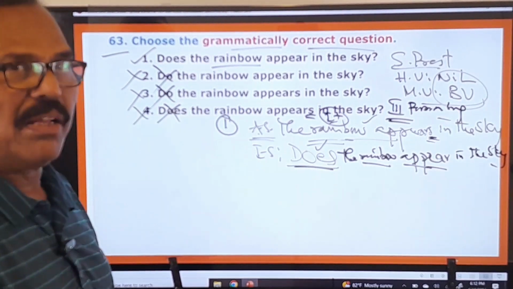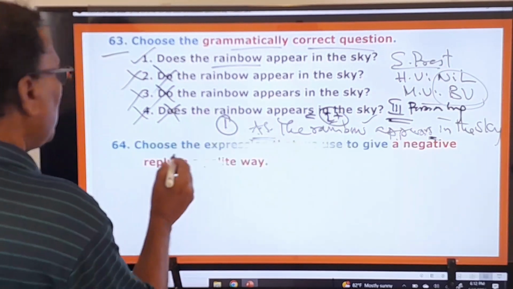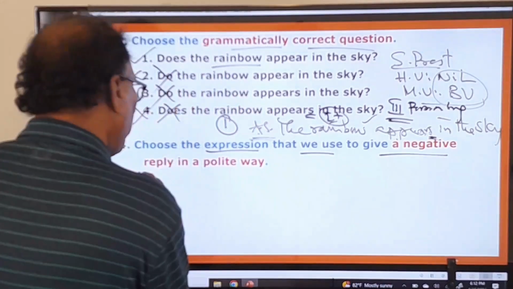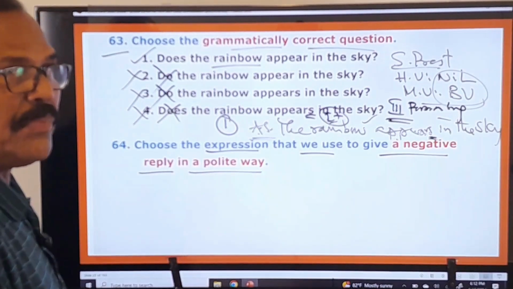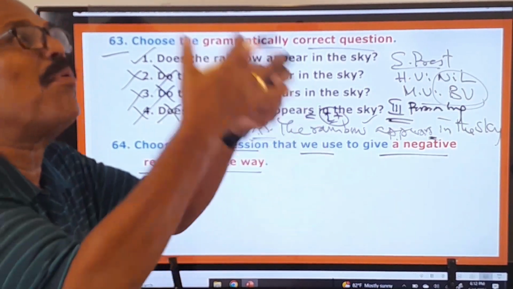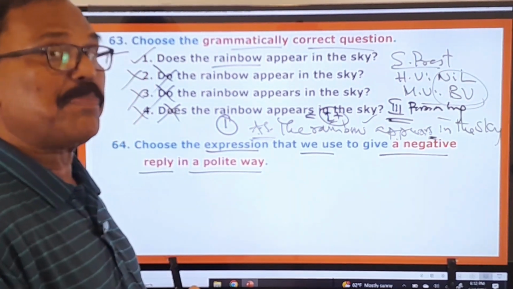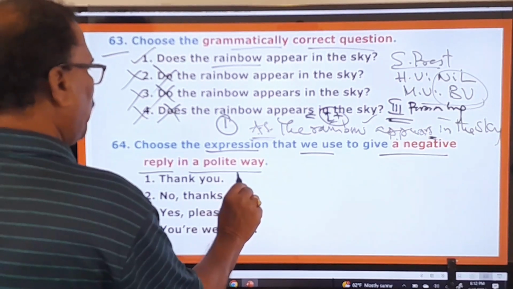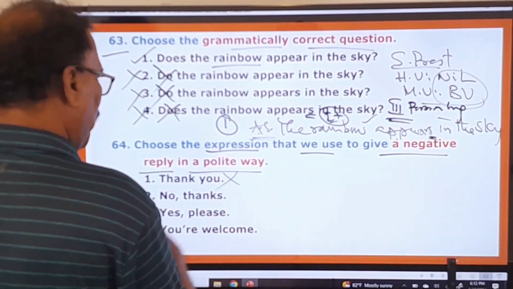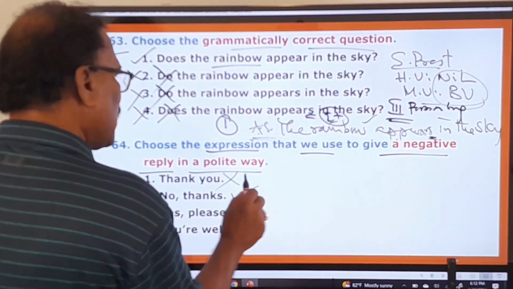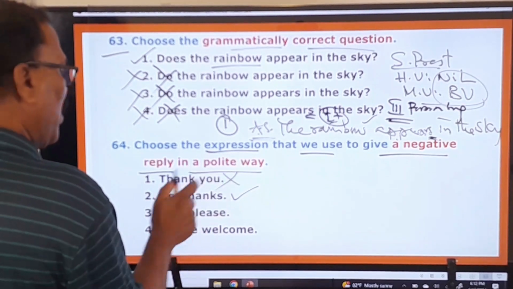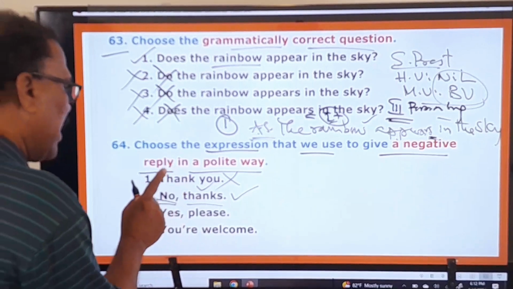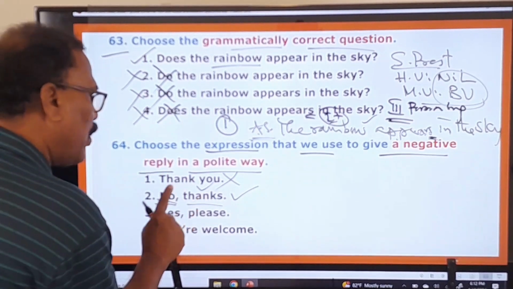Now let's move on to the next question. What is the next question? Choose the expression that we use to give a negative reply in a polite way. You are giving a negative reply, but in a polite way. What does that expression mean? Let us look at the options given here. "Thank you." It's a polite expression. It's not a negative expression. Therefore this is wrong. So "no thanks." This is a negative reply in a polite way. You are saying no, at the same time you are saying thanks. That's why it's a negative reply, but in a polite way. No thanks.